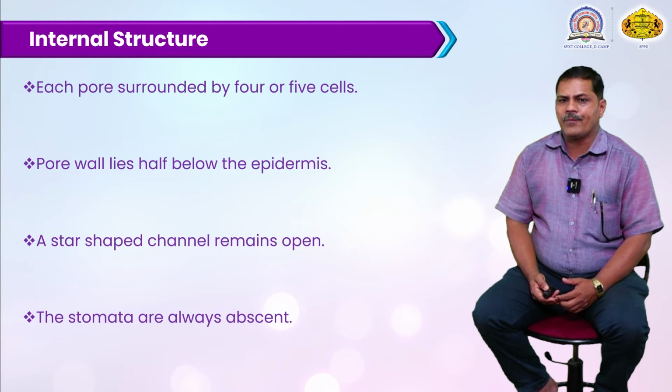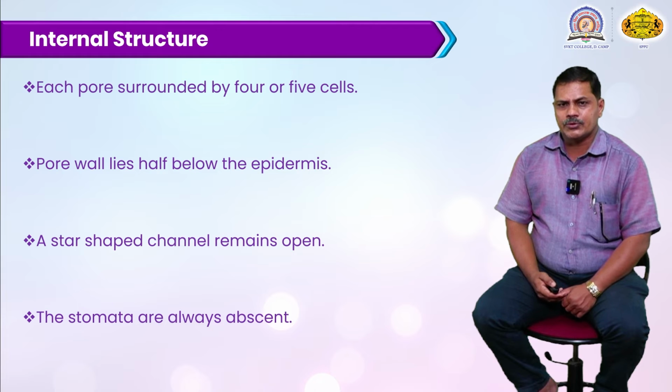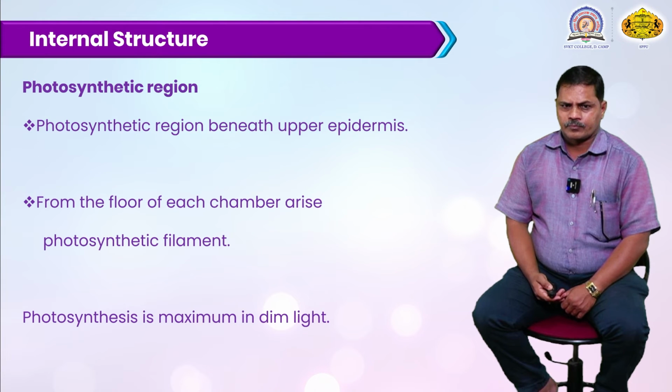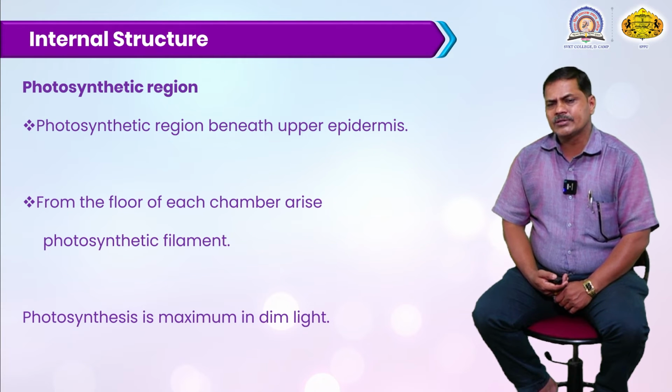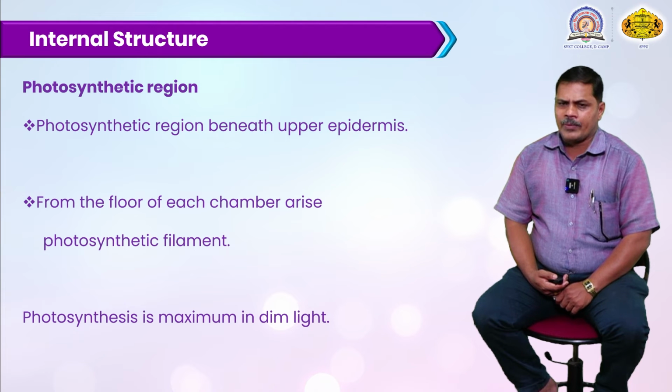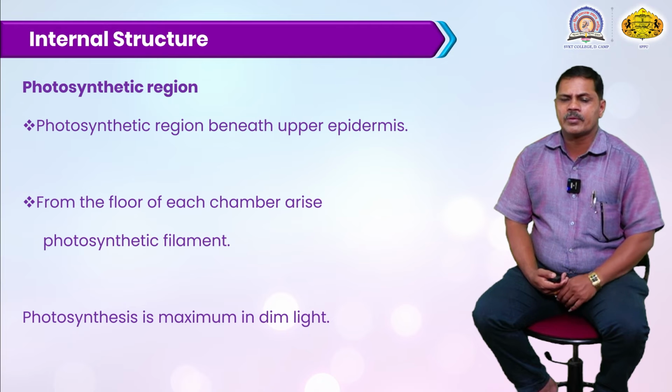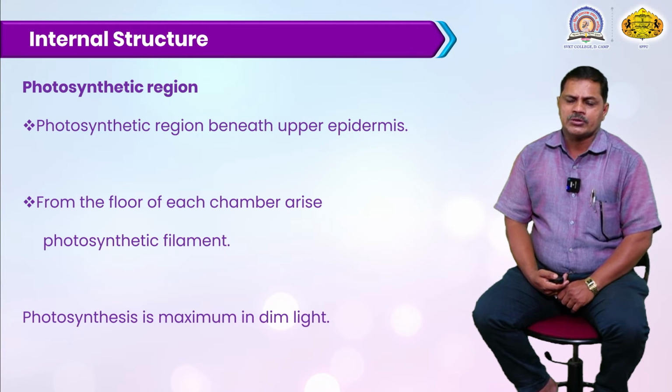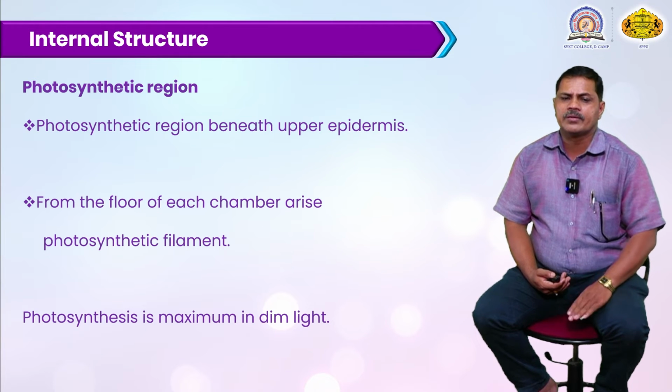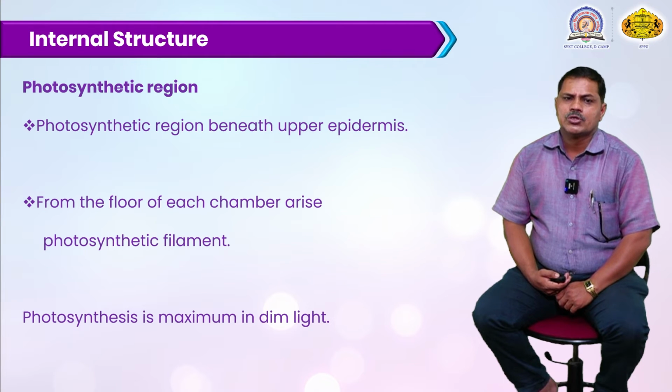And the stomata are always absent on the surface of this plant body. Then the photosynthetic region lies just below the aerenchyma or epidermal cells. This photosynthetic region is beneath the upper epidermis, just below it. They prepare their own food material in this Marchantia species.